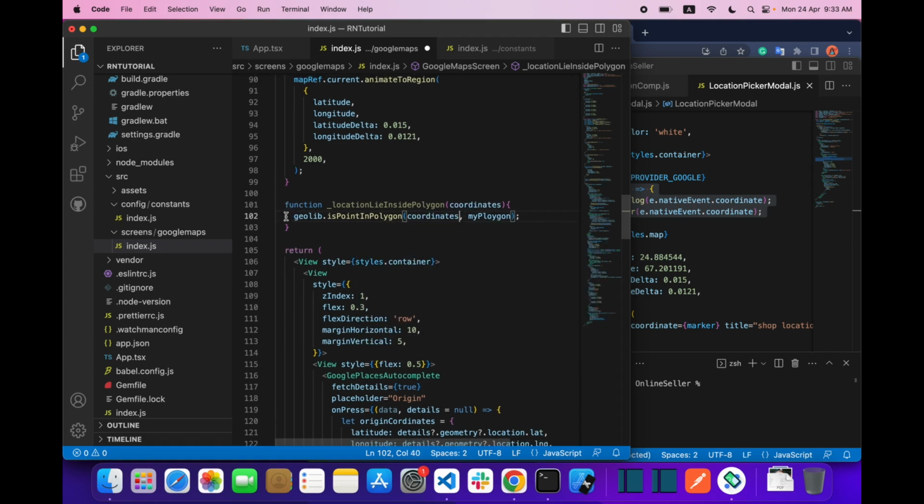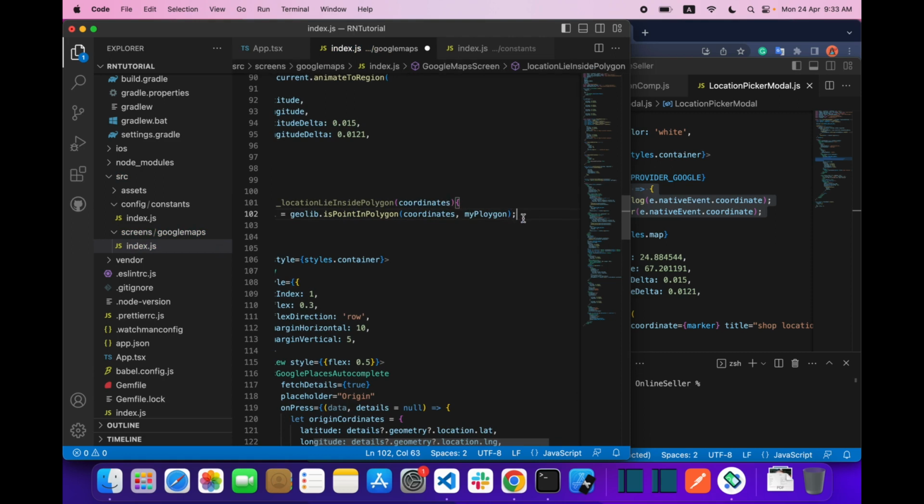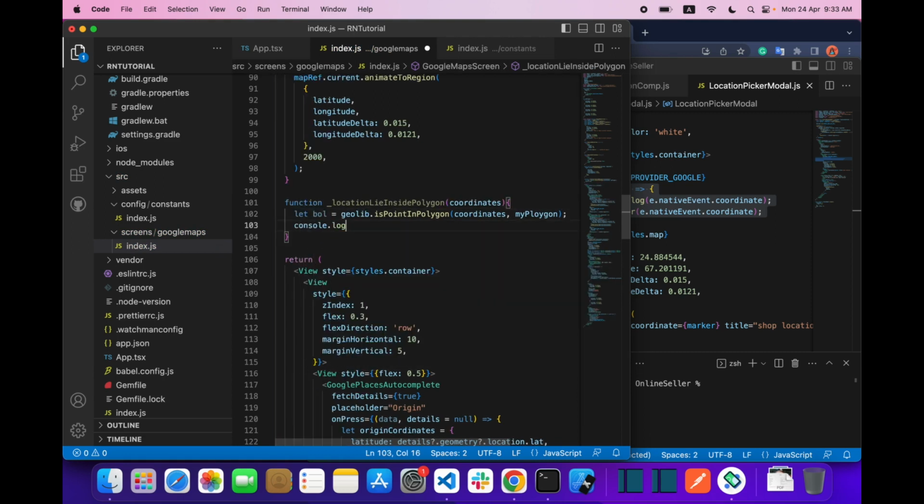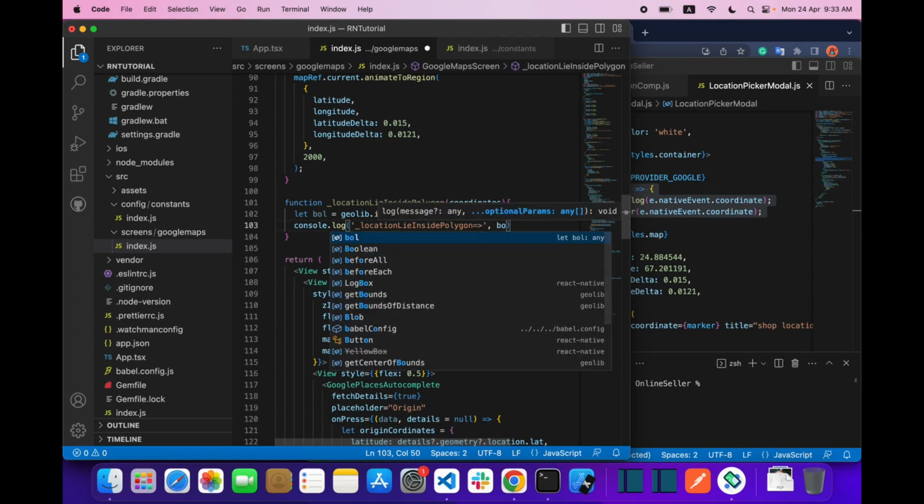Let's say let boolean bool equals this. First of all, let's console.log this thing and the bool.